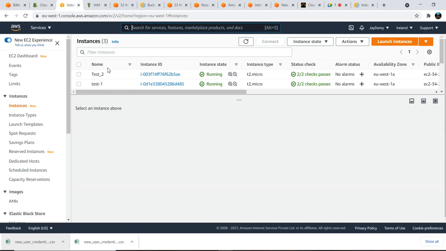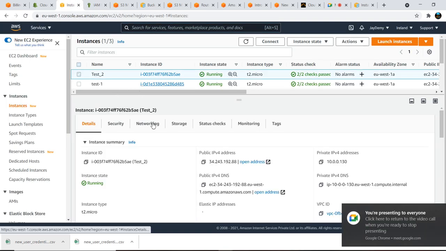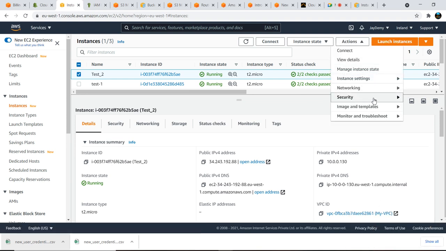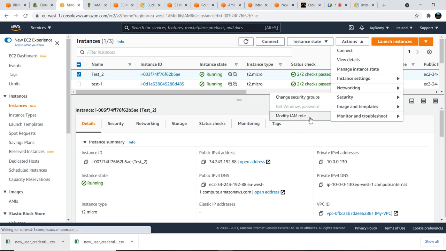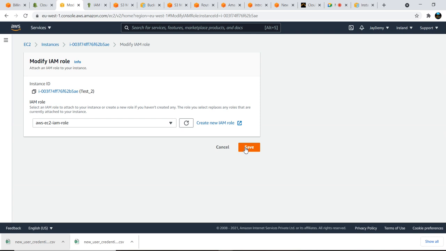This is test server 2, where we don't have any particular privileges. So go to Actions, Security, Modify IAM role. As of now I don't have any IAM role for this instance. Now I'm giving this EC2 IAM role here. So now what will happen?